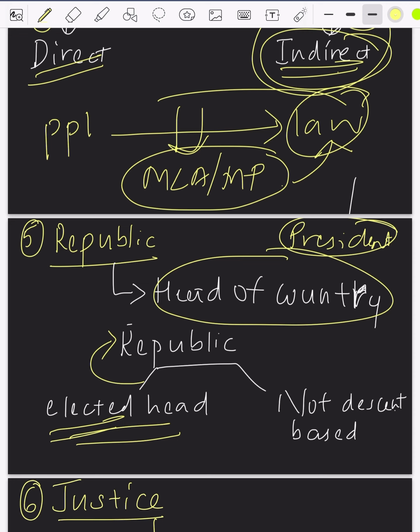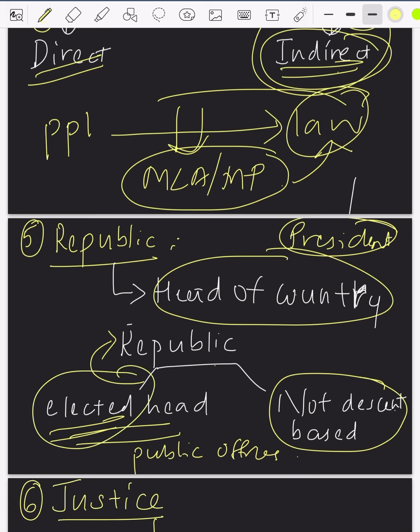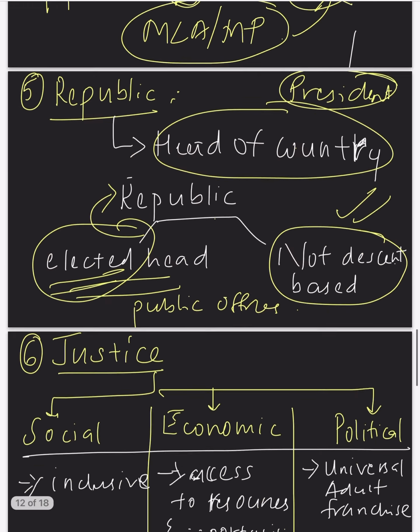That means all the public offices are open to everyone. That is, it is not descent based. Take for example, in monarchy, there is a hereditary rule, right? Whereas in India, it is a republic. That means the head of a country is elected and it is not descent based. That is the meaning of republic.